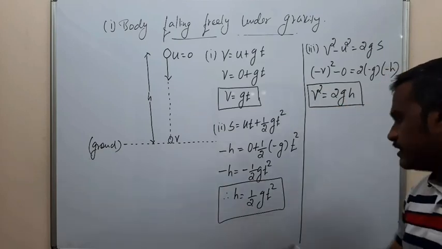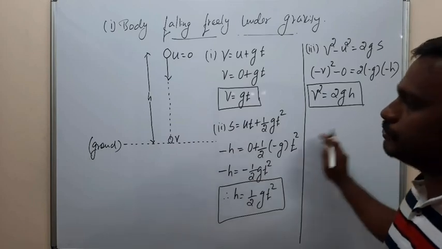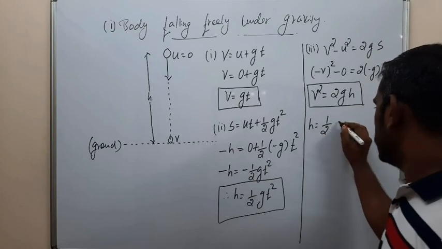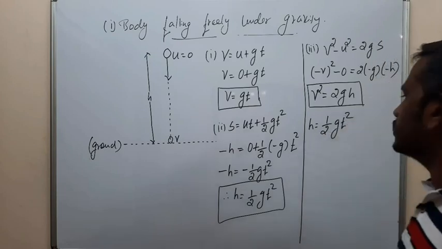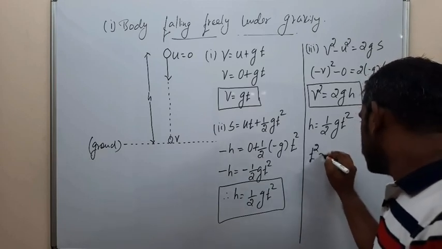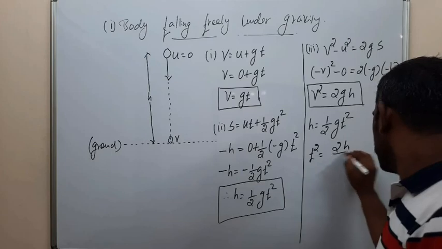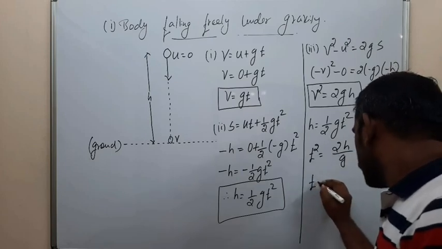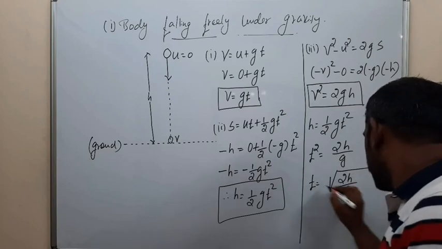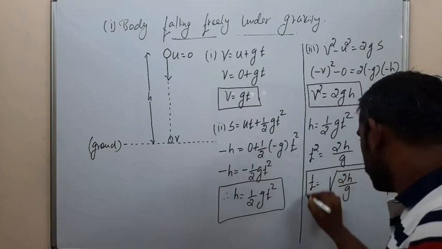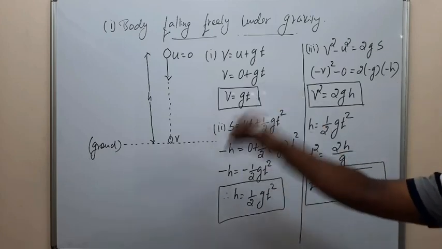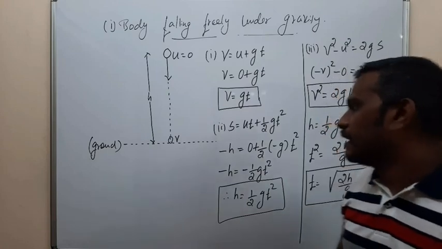From the equation h is equal to half gt square, where t is the time taken by the object to reach the ground, t square is equal to 2h by g. Therefore t is equal to the square root of 2h by g. That is the time taken by the object to reach the ground. Clear?